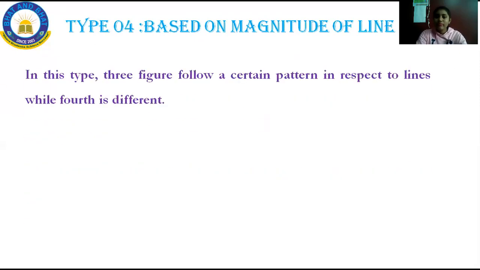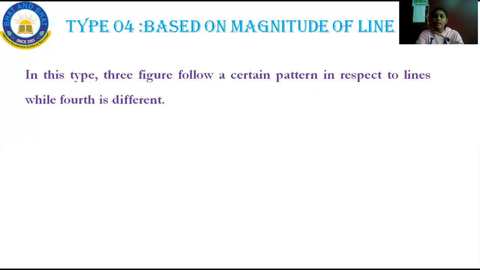In this type, 3 figures follow a certain pattern with respect to lines. The fourth one is different. Magnitude is nothing but it is all based on lines. Here also, as I said in the last three types, three will follow the same pattern and one will be different. You have to pick out the one which does not belong to the group. Three will share a common feature or character and one will not. Keep in mind, the odd man is nothing but the one which does not belong to the group.